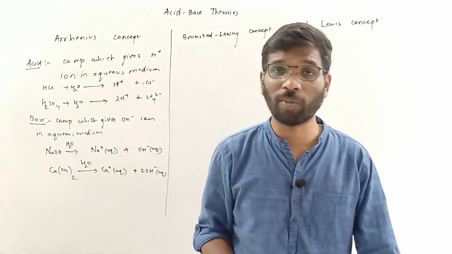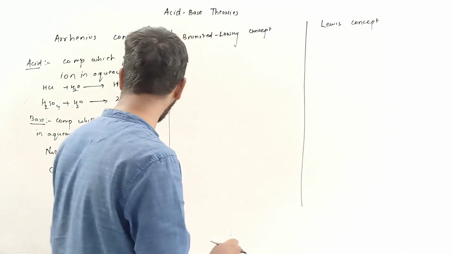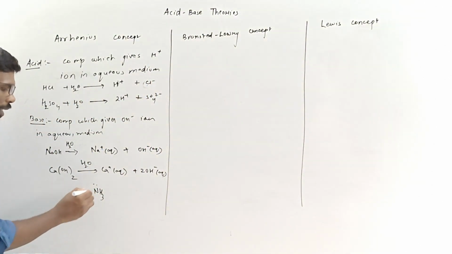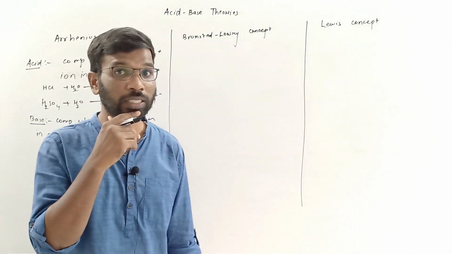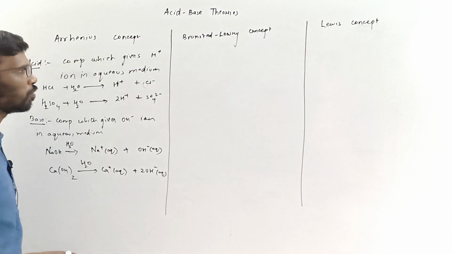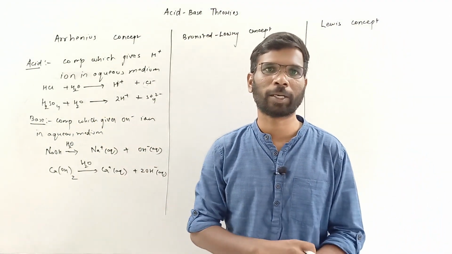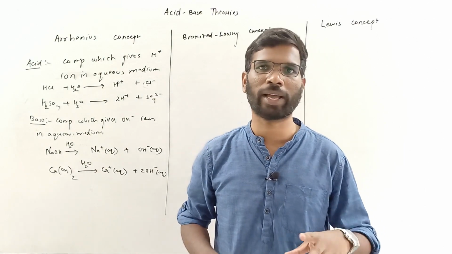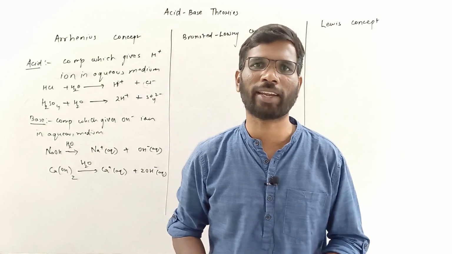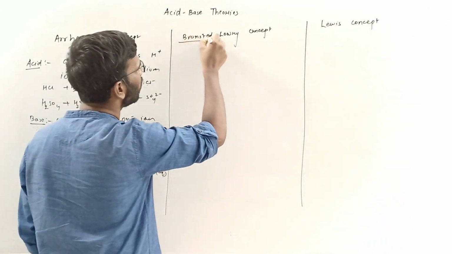But there are certain compounds which do not have OH minus but they still act as a base, like NH3. NH3 doesn't have an OH minus ion but this acts as a base. This is proved experimentally. So there comes a limitation for the Arrhenius acid base concept, that all the molecules cannot have a H plus and an OH minus ion. Certain molecules do not have H plus or OH minus but still act as acid or base. So there was a development of a new concept which is called Bronsted-Lowry concept.